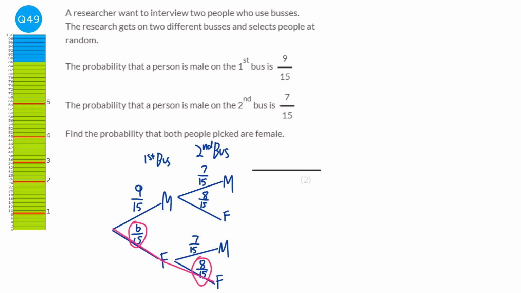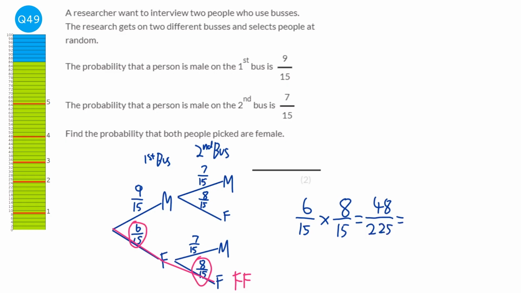So whenever you're finding the probability of getting to an outcome, so this outcome would be FF, because they're both female, you are multiplying the fractions that you go across. So it would be 6/15 times 8/15. So 6 times 8 is 48, and times the bottoms, 15 times 15 is 225.